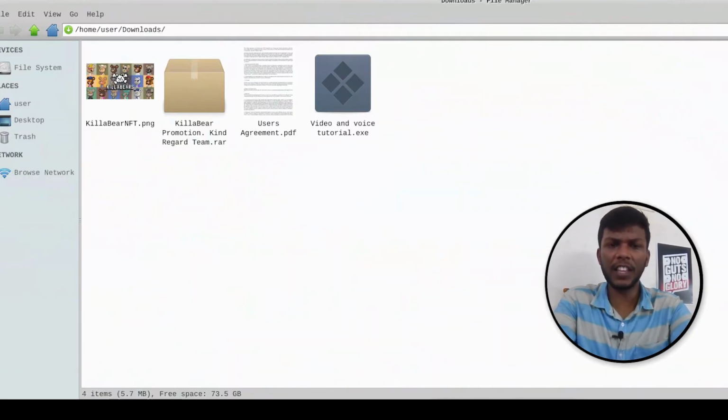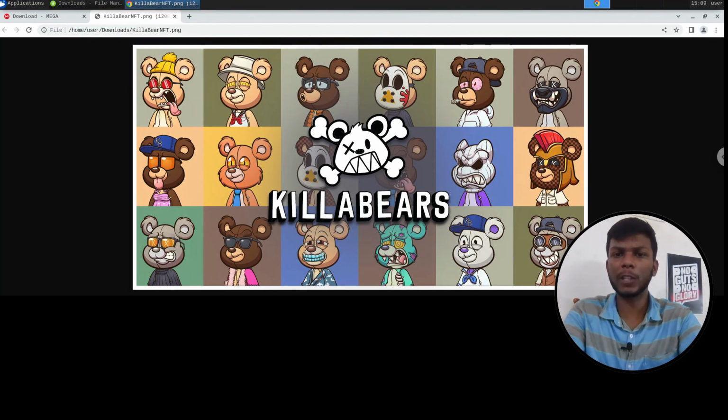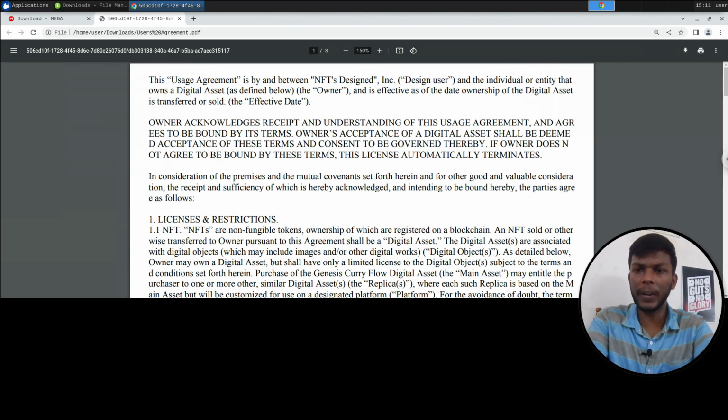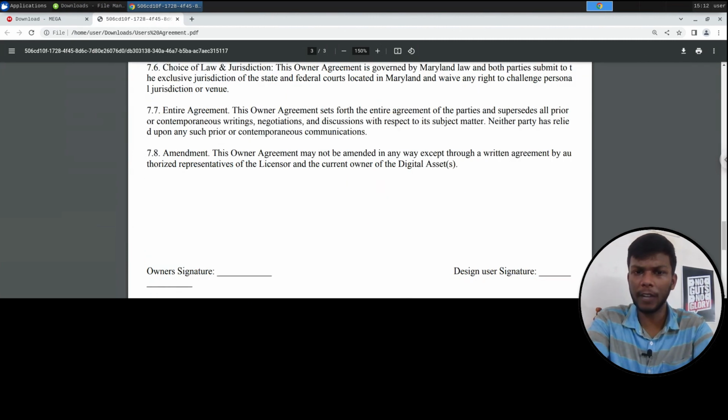In this there are 3 files. One is an image of the Kellabear's project. Here we can see the image. The second one is the contract PDF, that is the agreement. Look carefully. This is not related to the present situation, right? Actually it's an agreement between the owner and the designer who designs NFTs. It's not related to the promotion content.